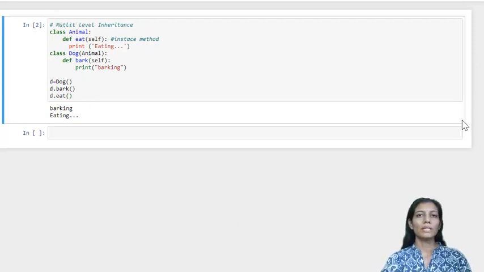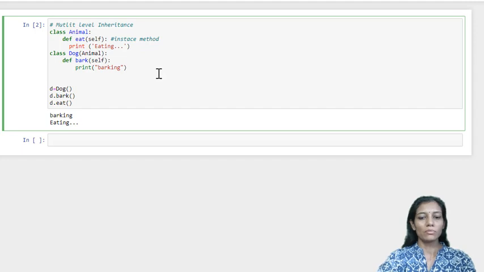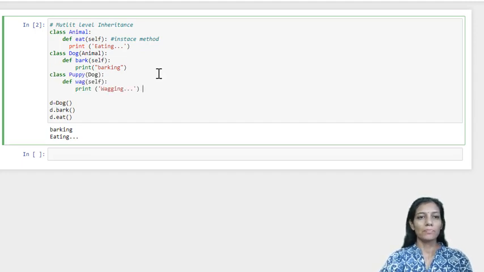Now we'll define a multi-level inheritance. As the name suggests, suppose C is deriving property from B and B is already derived from A. Here we already have a dog class which has been derived from animal, and we'll have one more class called puppy, which is derived from dog. So this is multi-level inheritance.